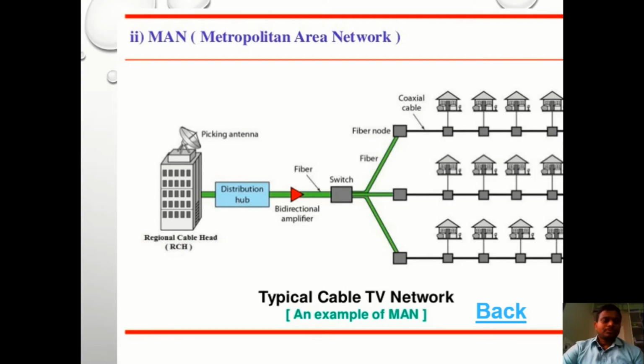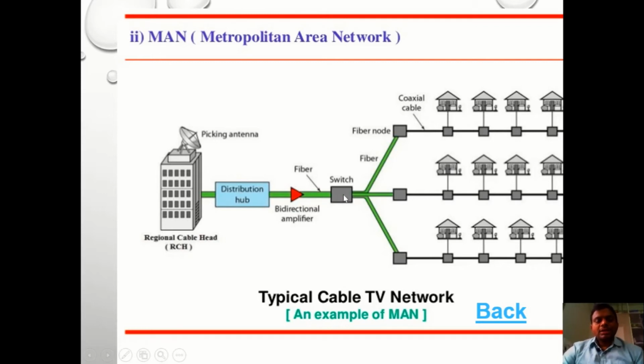In metropolitan area networks, to transfer the data, we are using fiber cables or fiber optic cables. So why? Because in local area networks we are using twisted pairs. Whenever we use twisted pairs to transfer the data, these cables can transfer the data up to some kilometers, that means either 1 or 2 kilometers only. After that they are not able to transfer the data effectively. So that's why in metropolitan area networks we are using fiber optic cables as the transmission media.